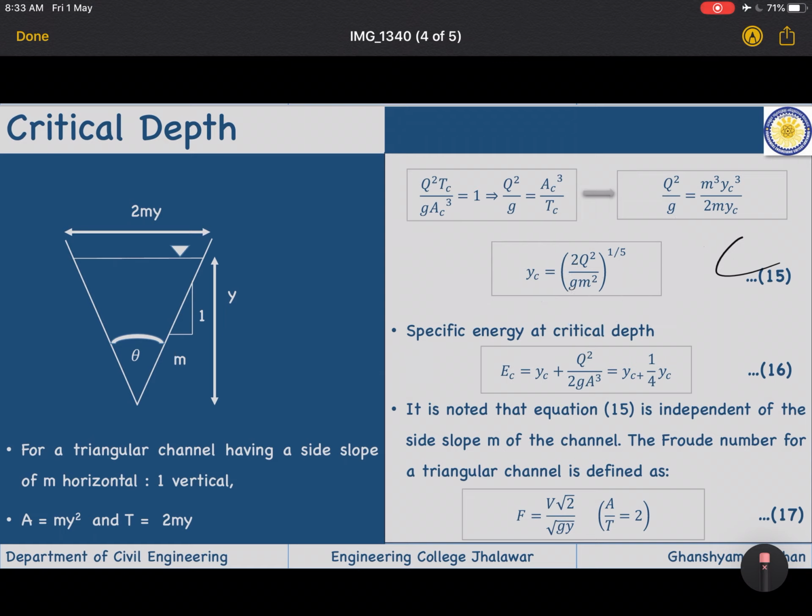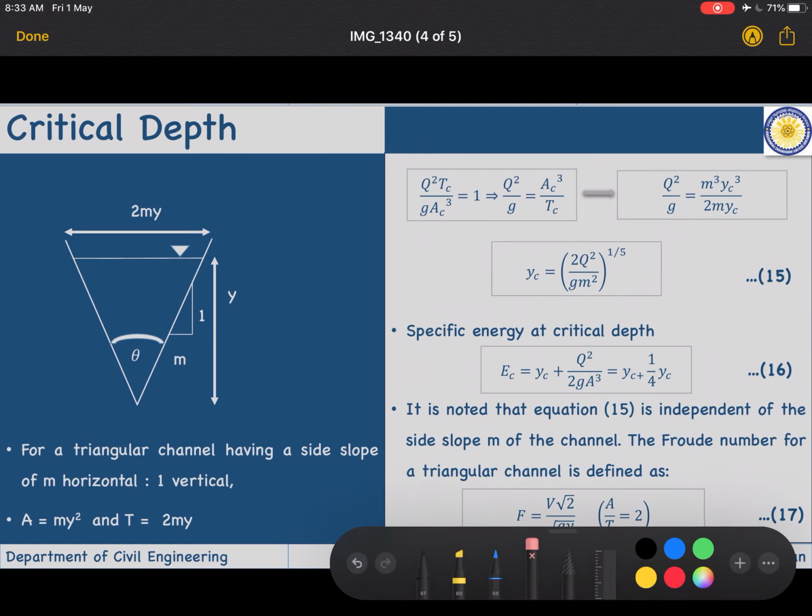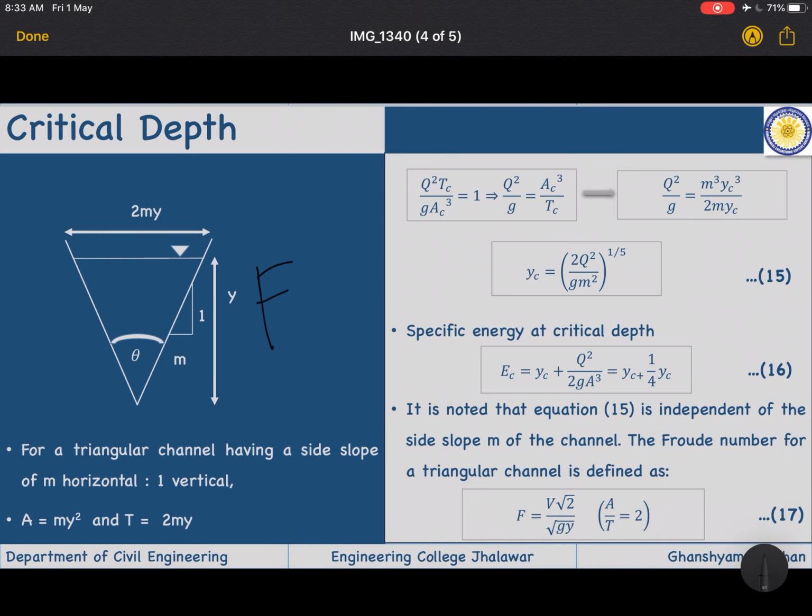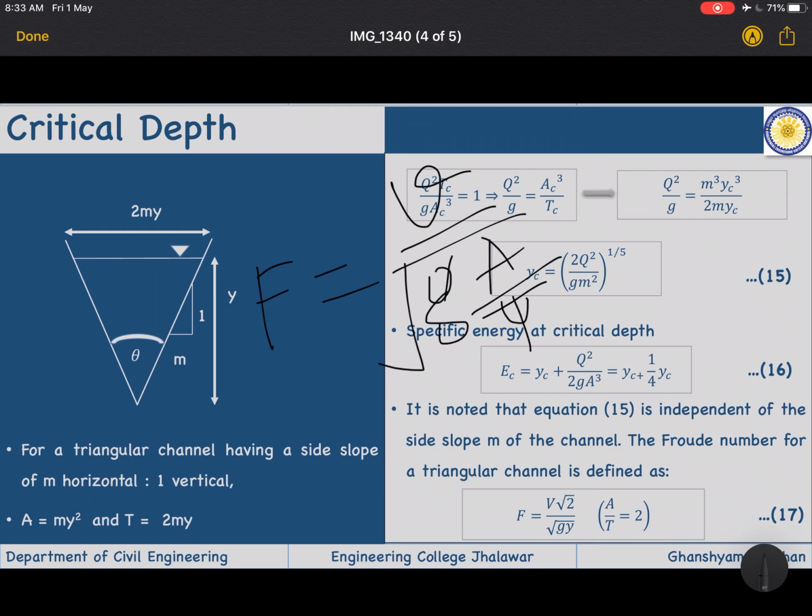Froude number is V upon under root g A by T. Let us calculate the value of A by T. A by T is m y square divided by 2my, so m will get cancelled and A by T becomes y by 2.